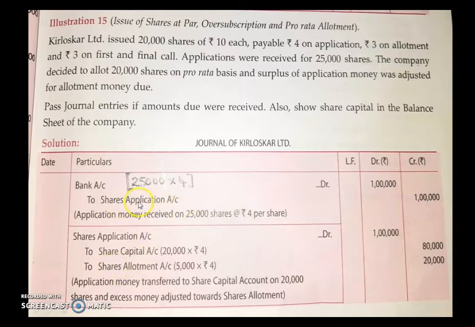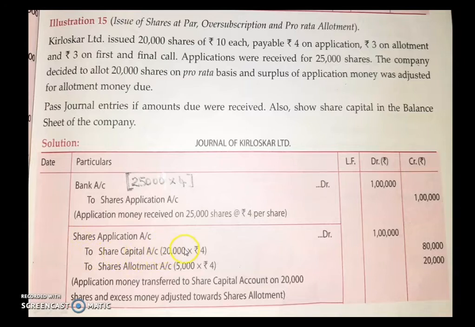Now the next entry is transferring this application money to share capital account. The journal entry will be share application account debited. Whatever you have credited under share application, you can write that same amount to the debit of share application, so this account gets cancelled. Then we are transferring it to share capital account.